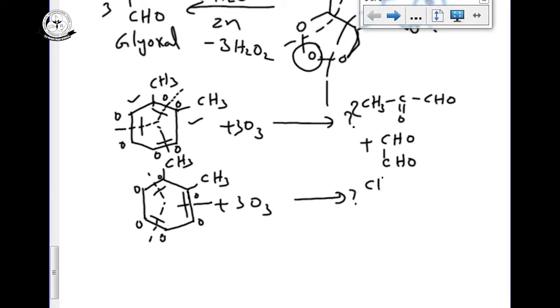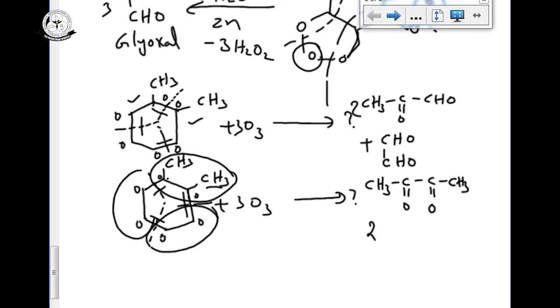There is CH3, C double bond O, C double bond O, CH3. CH3, this part I am writing, this part I am writing. And the remaining one is 2 moles, as this part and this part will be the same. So observe that this area and this area will be same. That is 2 moles of